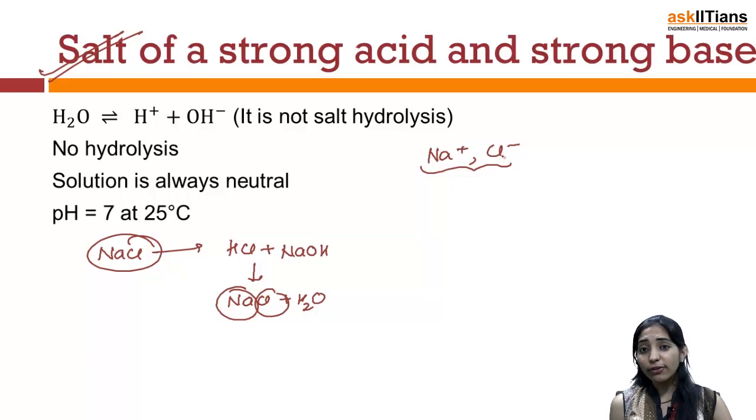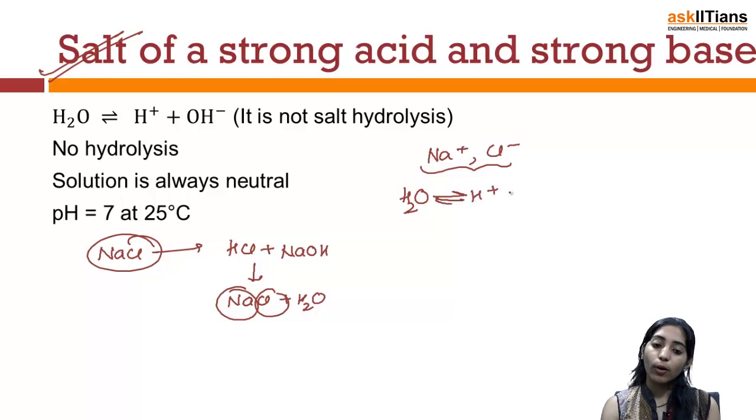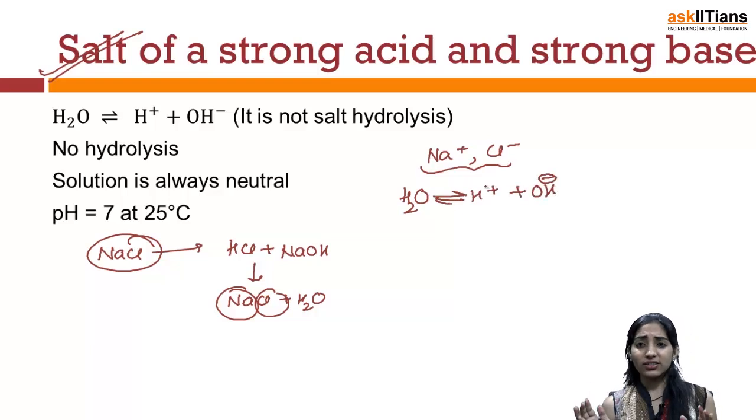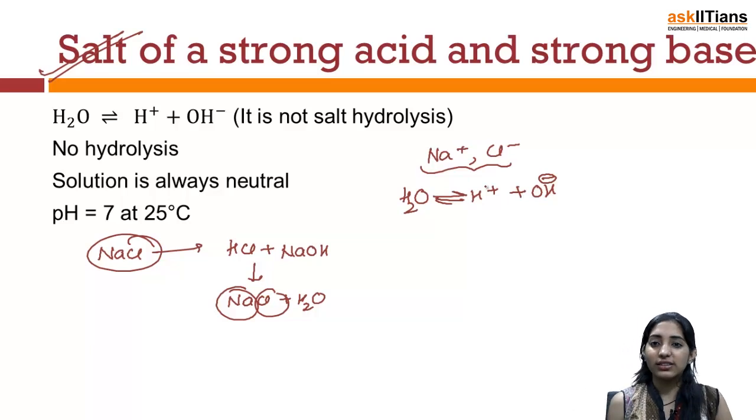Now, since they are coming from strong base and strong acid, that means they won't be involved in any equilibrium. And if they won't be involved in any equilibrium, the only equilibrium reaction taking place will be water dissociating to form H+ plus OH-. So, there is no reaction known as salt hydrolysis taking place for this kind of reaction.